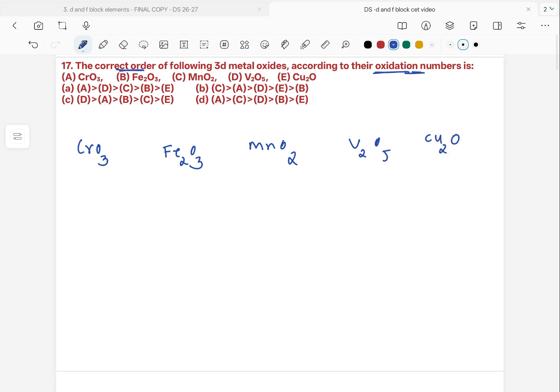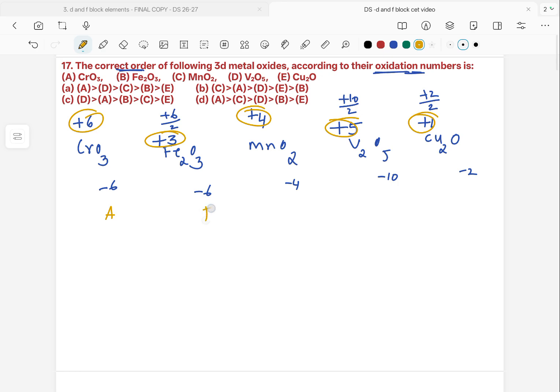The oxidation state here of chromium: oxygen is -6, so chromium is +6. In Fe2O3, it is -6, so iron is +6 by 2, that is +3. Oxygen -4 here, so it is +4. It is -10 here, so +10 by 2, that is +5. It is -2 here, so +2 by 2 atoms, so +1. When you look at the oxidation states, these are like this.